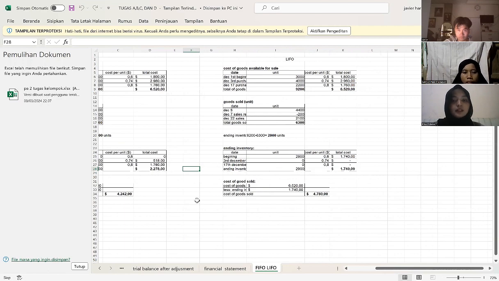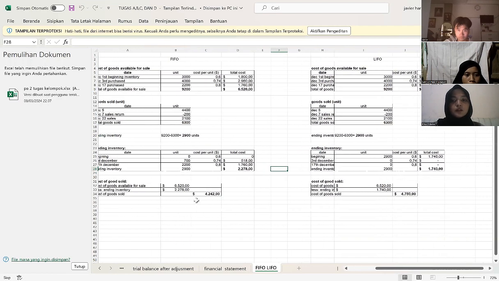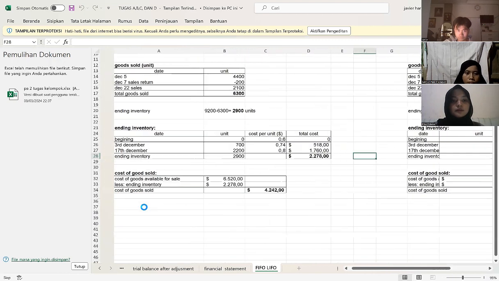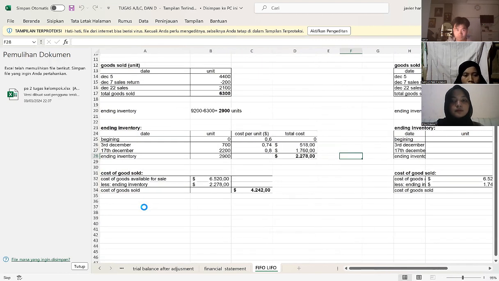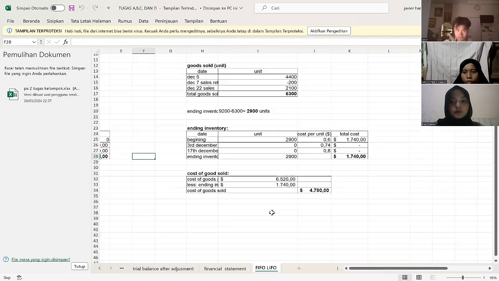So ending inventory is 2,900 with a total price of 2,278. For the cost of goods sold, in this method, the cost of goods available for sale is 6,520 minus ending inventory 2,278. So they get a total cost of goods sold of 4,242.